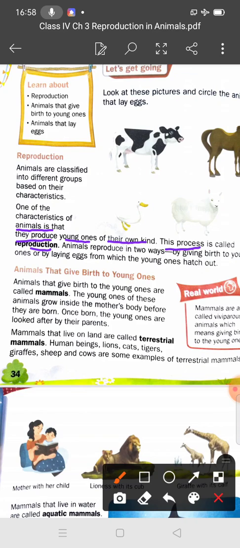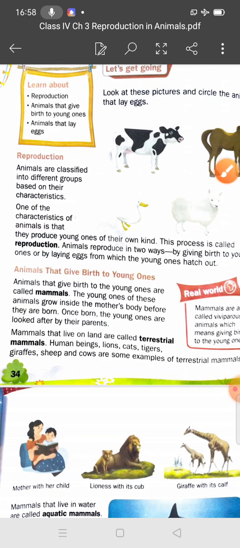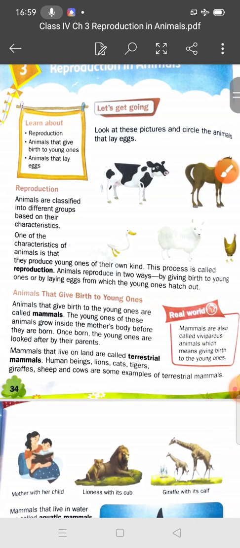And you know, animals reproduce in two ways: by giving birth to young ones, or by laying eggs from which the young ones hatch out.